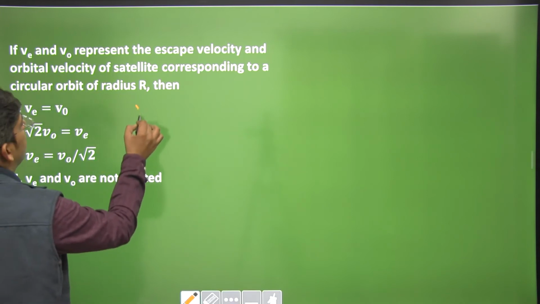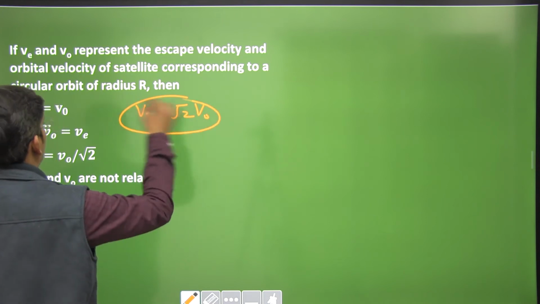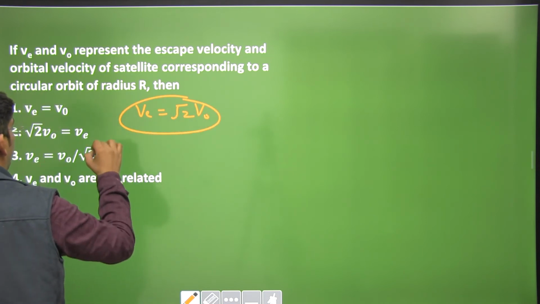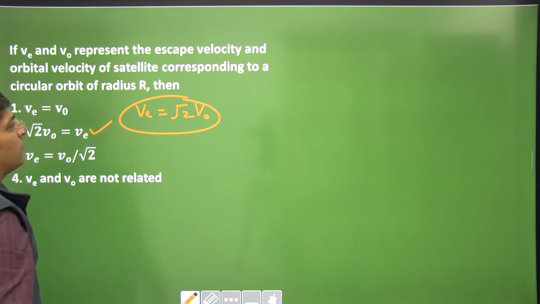Bonus question, escape velocity is root 2 times orbital velocity. We have already done that, right? Escape velocity is root 2 times orbital velocity. Easy one.